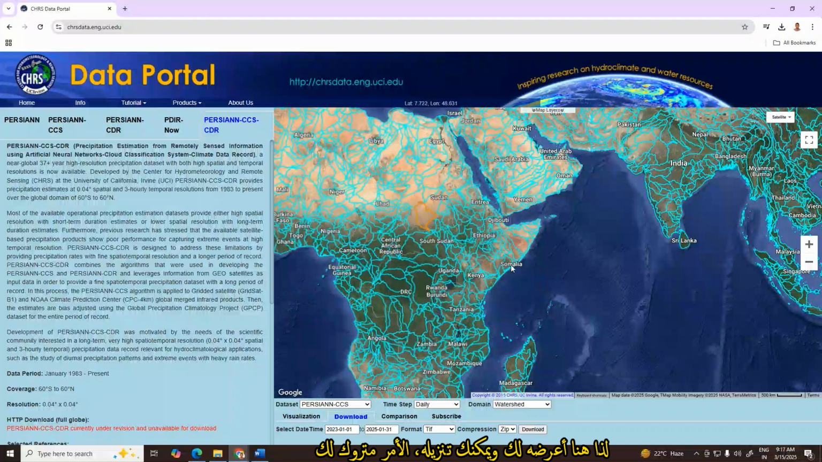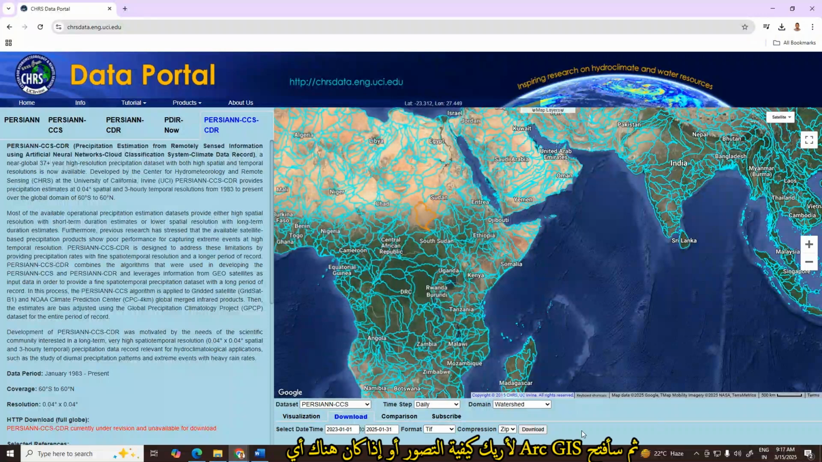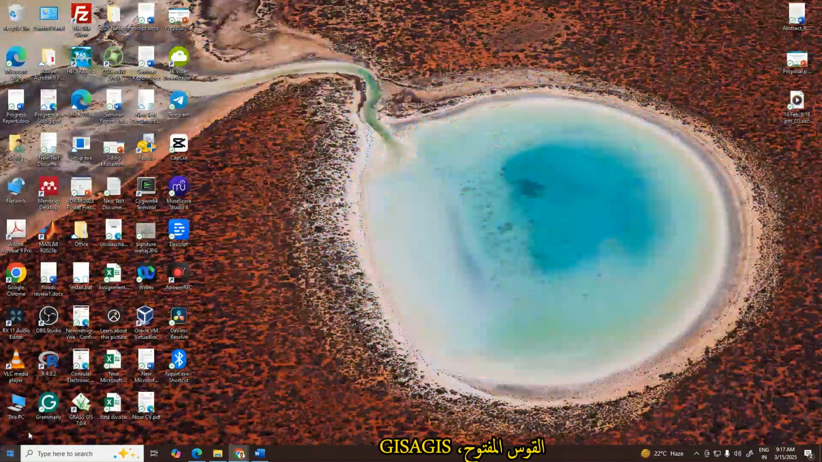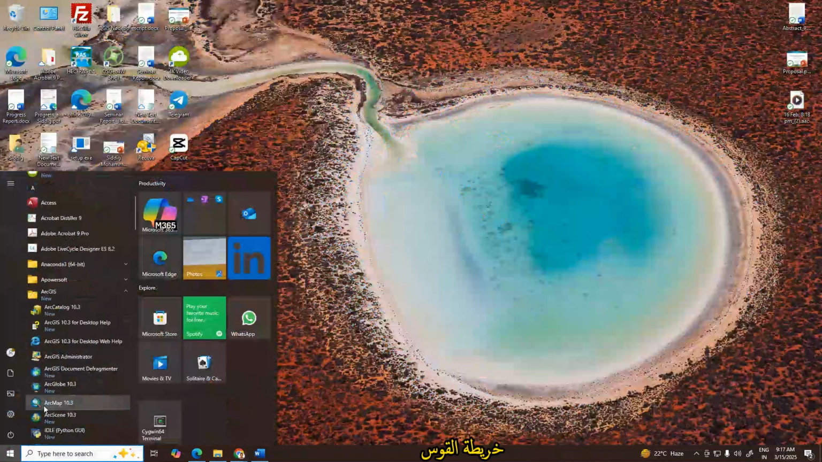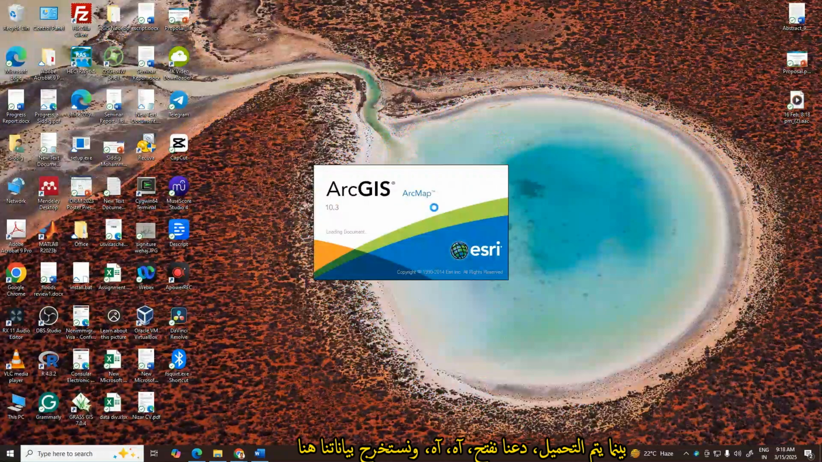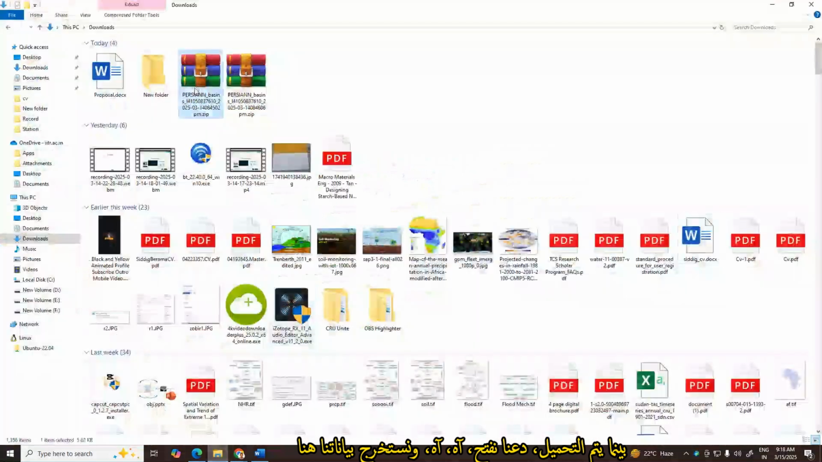So here I showed you, and it's up to you to download whatever your project needs. Now I have shown you how I download the data. Then I'll open ArcGIS to show you how to visualize it, or if there is any further analysis we can do. Okay, let's close this one. Open ArcGIS, ArcMap. While it is loading, let's open and extract our data here.